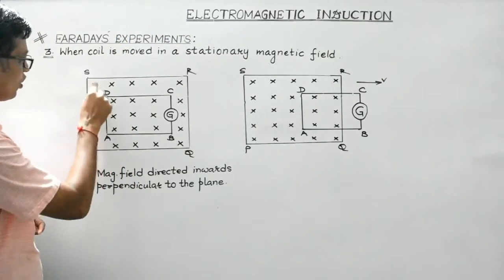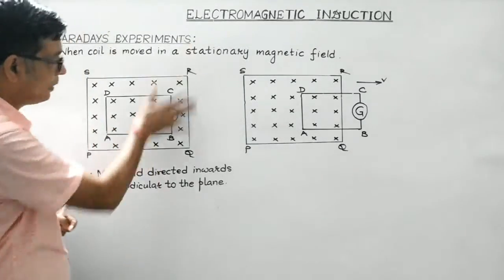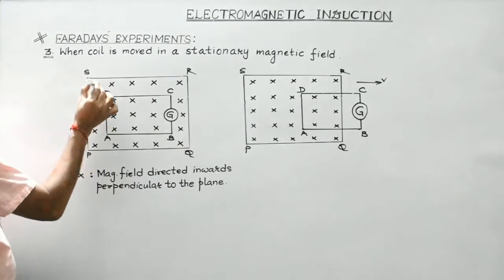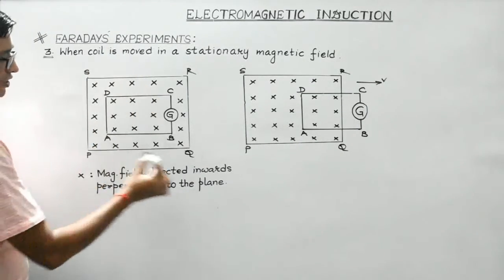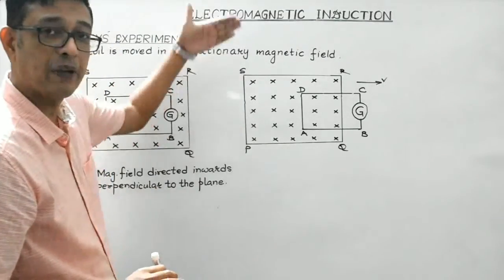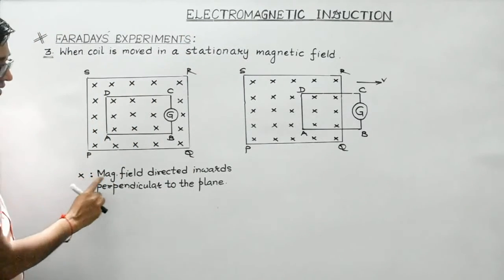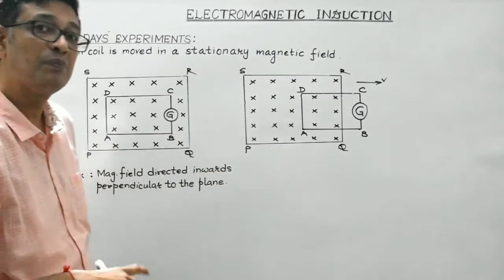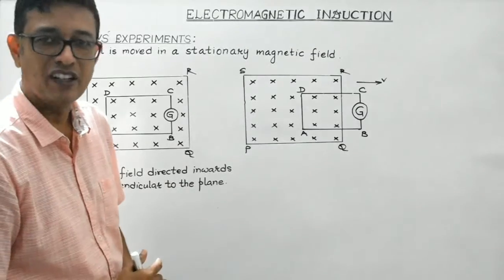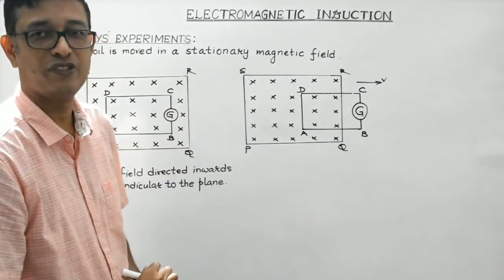And students, this cross symbol indicates the magnetic field is perpendicular to the plane and directed inwards like this. So in the region PQRS, the magnetic field is directed perpendicular to the plane of the board and directed inwards. Here I have written cross means that magnetic field is directed inwards and perpendicular to the plane, right? And this is any coil. ABCD is any coil, right? Connected with a galvanometer as shown in the figure.